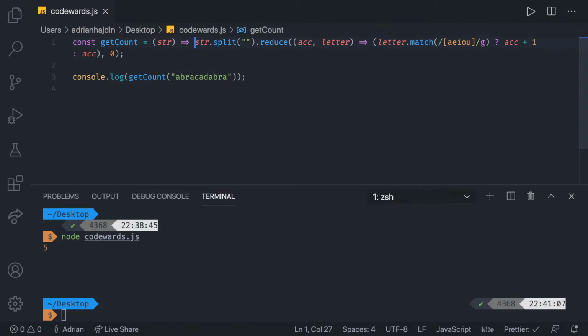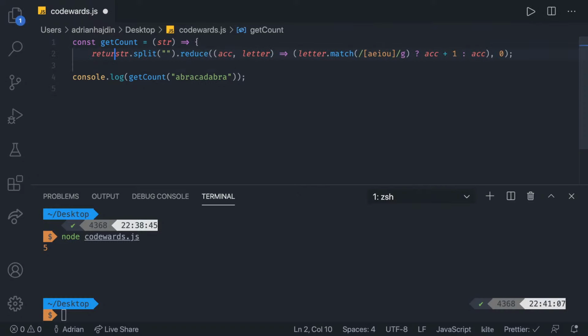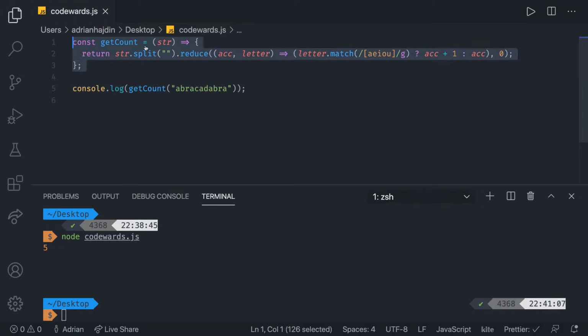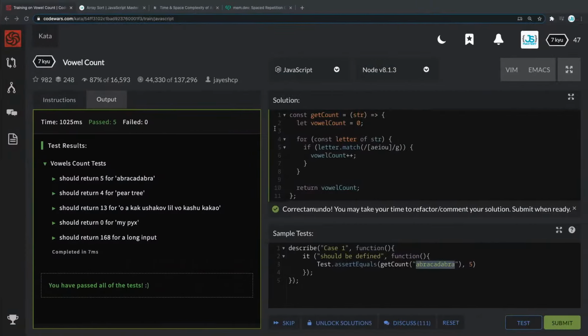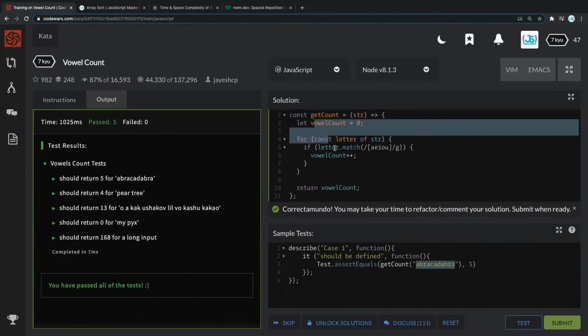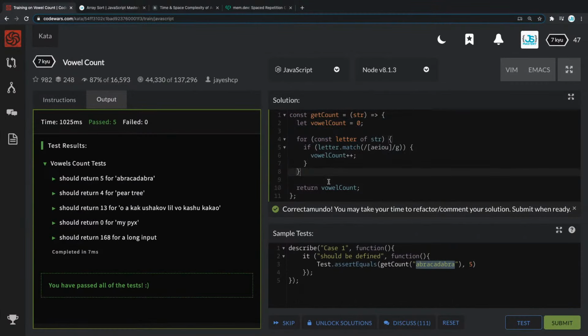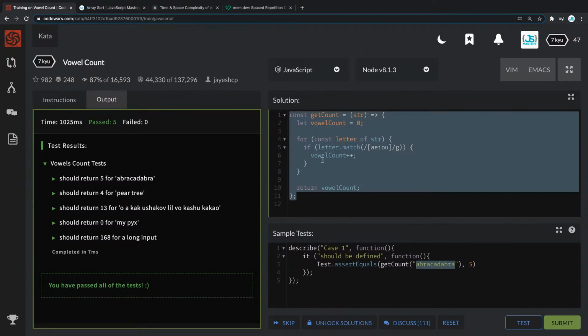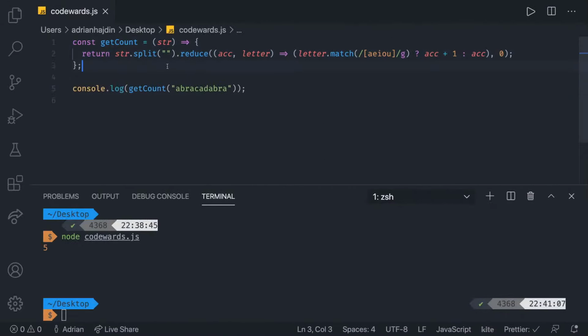You know what, let's just put it into a new line and put a normal return there. It's just a bit more visible. It depends on the personal preference. So now I'm gonna take this code and we're gonna put it back to Codewars. You can see this is our previous approach, and this is the new approach. Now I wanna ask you a question.